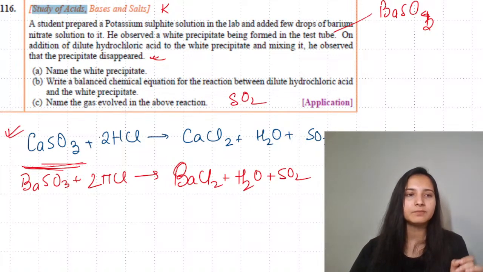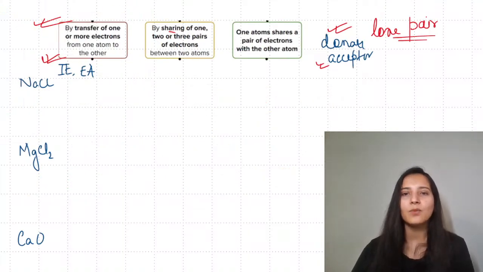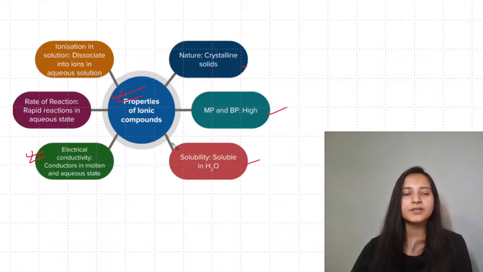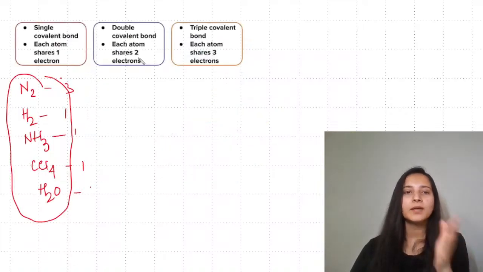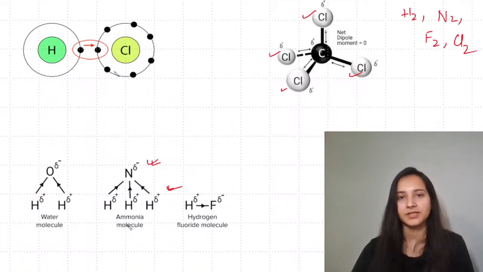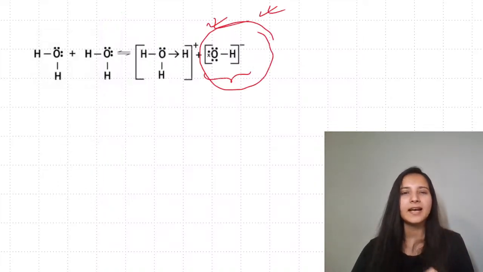So overall, we have completed the competency based questions, the specimen paper, and we have also completed the questions of the past 5 years. After you have discussed everything, you can now understand what is important for you. Drawing these electron dot structures, you are getting in your year exams. Properties of ionic compound is a common choice for the board. Speaking about these, nitrogen you have been asked often, ammonia has been asked, water has been asked to draw, and even carbon tetrachloride. Speaking about the coordinate compounds, speaking about the polar covalent compounds, you get questions based on electronegativity from here. When we speak about the coordinate ones, ammonium is very important for you. High chances are there. And hydroxide was not often asked, but it was there for your competency question.